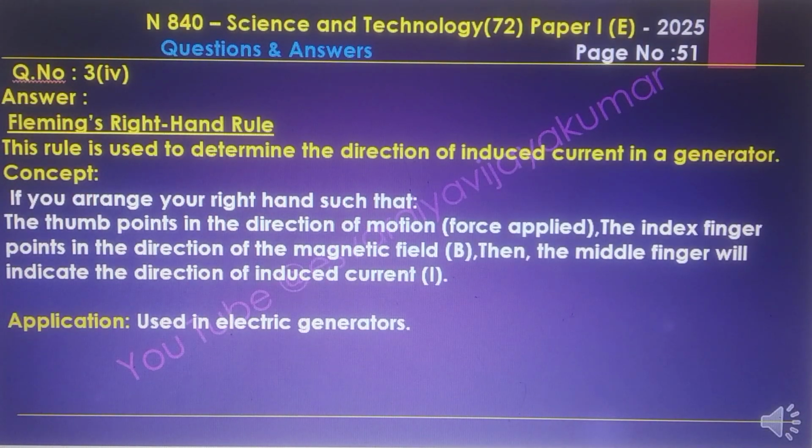And 3-4, Fleming's right hand rule. This rule is used to determine the direction of induced current in a generator. Concept: if you arrange the right hand such that the thumb points in the direction of motion or force applied, the index finger points in the direction of the magnetic field B, and the middle finger will indicate the direction of induced current. Used in the electrical generator.